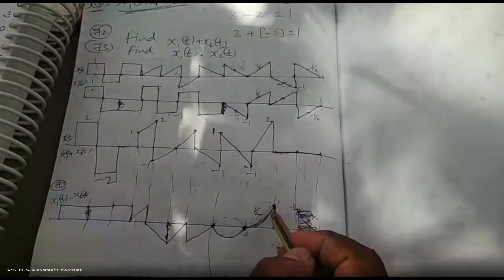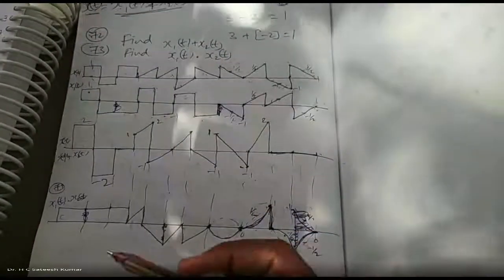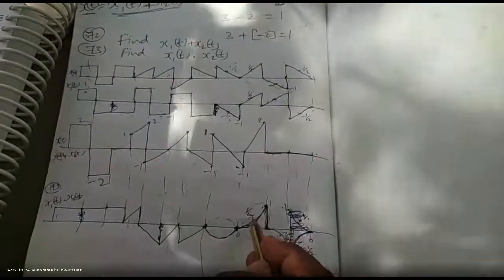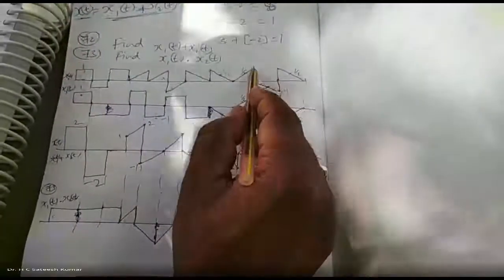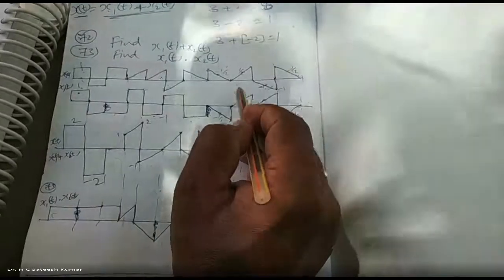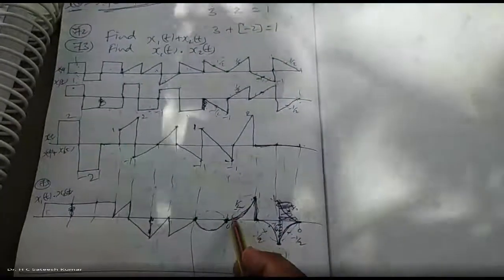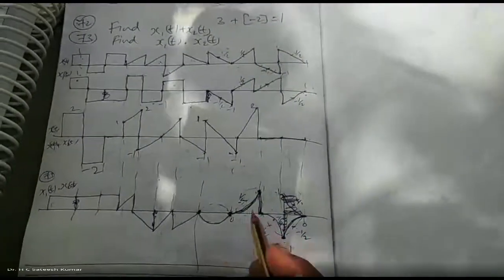What is that? Parabola will be. But parabola can be either bottom side or in the top side. Which side should we go? If you take half the way, this value is half. Now you multiply half the way, half is there. Half into half is what? 1 by 4. 1 by 4 has to be below 1 by 2, no? Therefore, parabola will come this side. Will you agree with that?